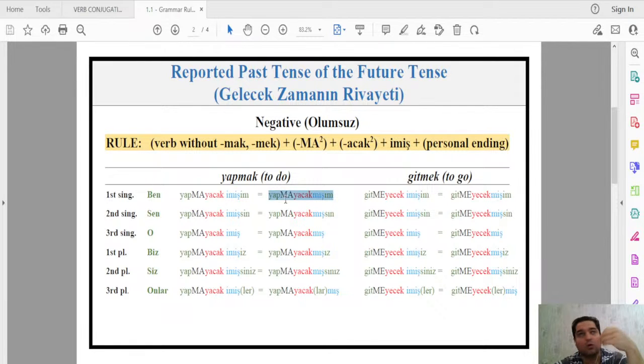It's valid for all tenses and all persons. Yapacağım, yapmayacağım. Gideceğim, gitmeyeceğim. Or yaptım, yapmadım. Gittim, gitmedim. For the reported past tense, yapmışım, yapmamışım. Gitmişim, gitmemişim. So you see how whenever you make something negative, the emphasis immediately shifts to the first part, which means the verb root.